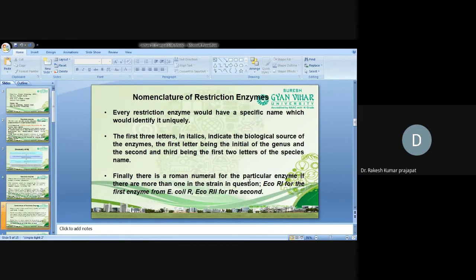Now, if we talk about the nomenclature, every restriction enzyme has a specific name which identifies it uniquely. The first three letters, in italics, indicate the biological source of the enzyme, the name of the organism.